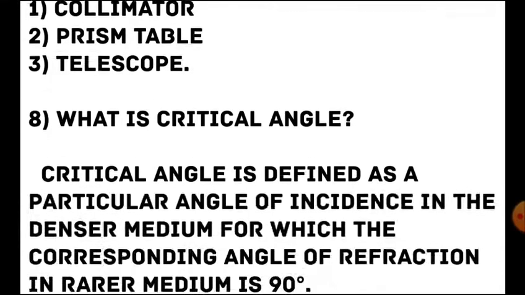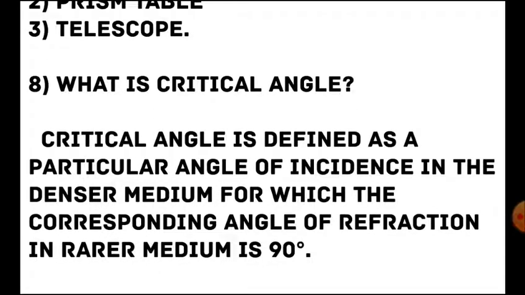Next question we are going to see is, what is critical angle? The critical angle is defined as a particular angle of incidence in the denser medium for which the corresponding angle of refraction in the rarer medium is 90 degree. So the critical angle is the angle of incidence. It is the particular angle of incidence for which angle of refraction is 90 degree. This is critical angle.